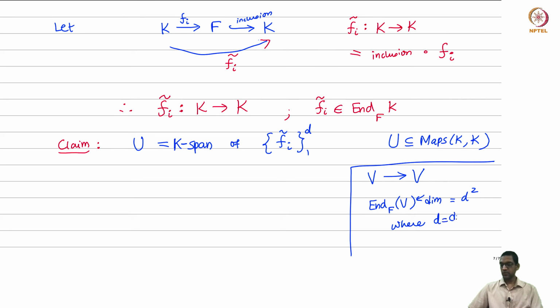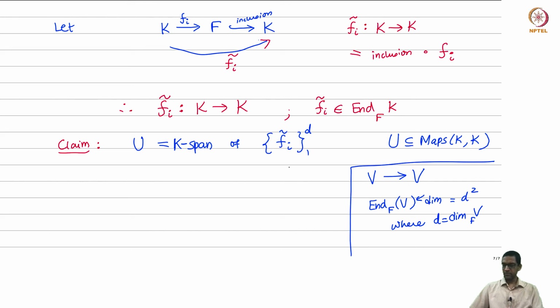D is the dimension of the ambient vector space V over F. If V has dimension D, then the space of endomorphisms is like the space of all D cross D matrices. Remember, linear transformations and matrices are the same thing. So this is like the space of matrices, which has dimension D squared.